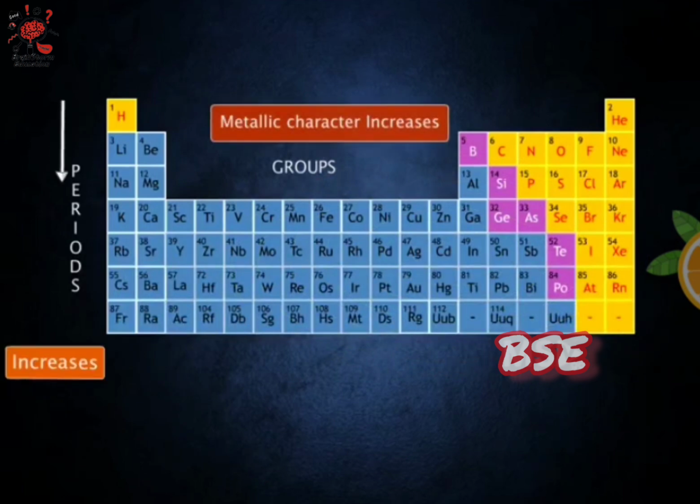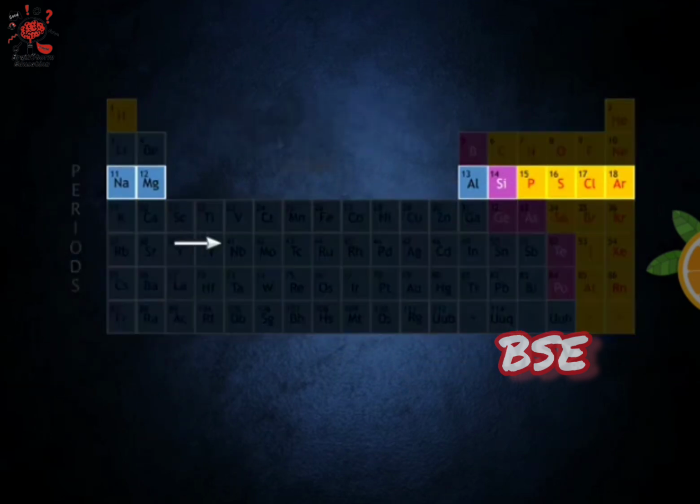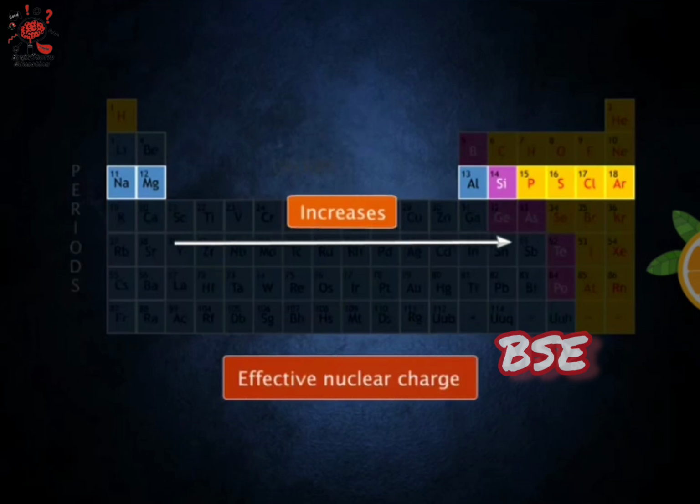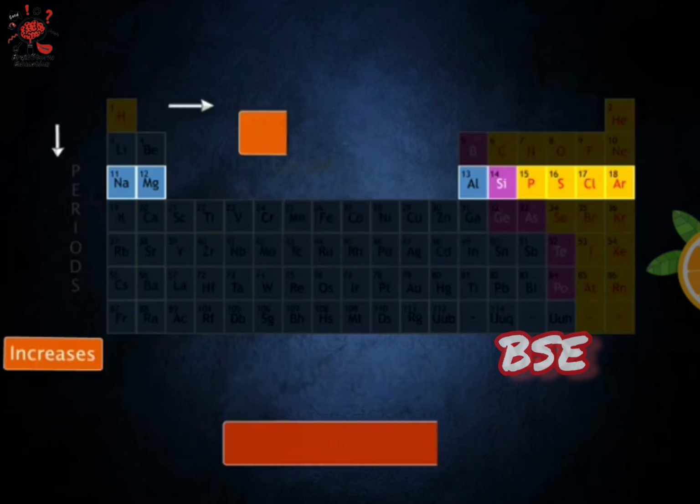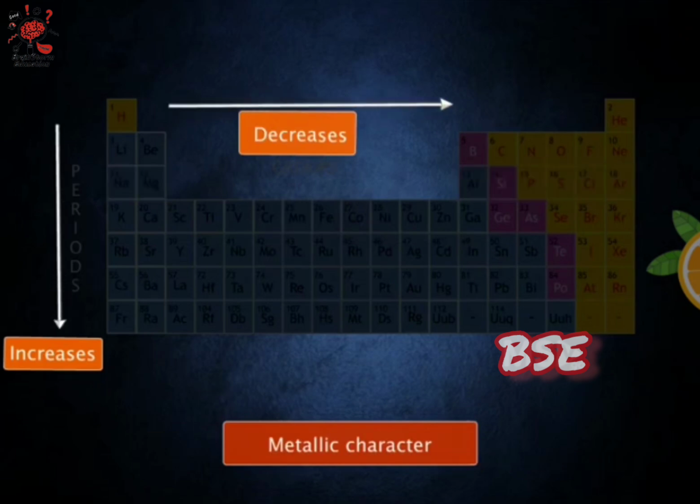Therefore, metallic character increases down a group. Across a period, as the effective nuclear charge acting on the valence shell electrons increases, the tendency to lose electrons decreases. Hence, metallic character decreases across a period.